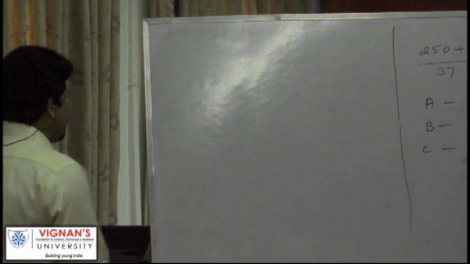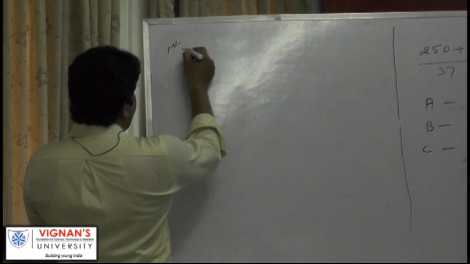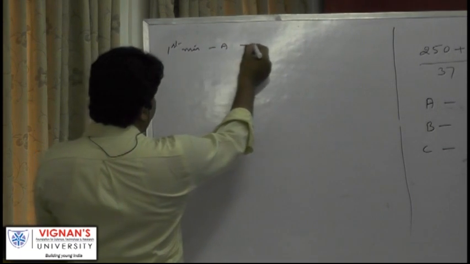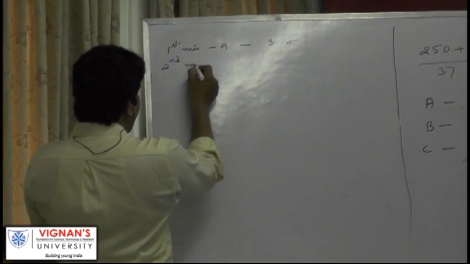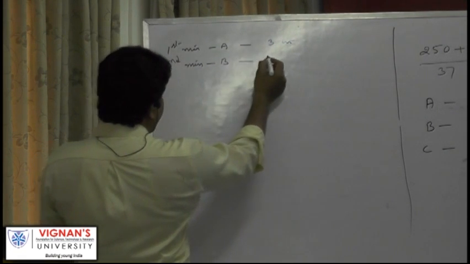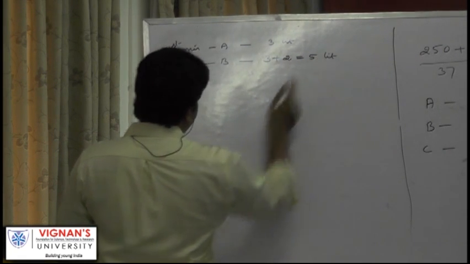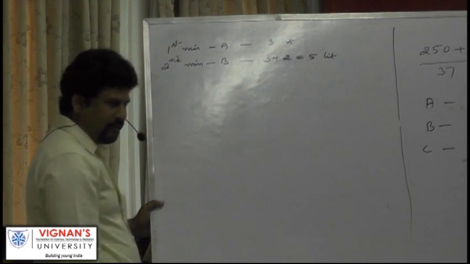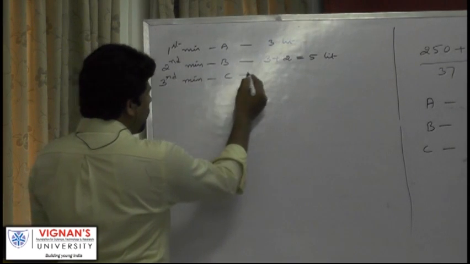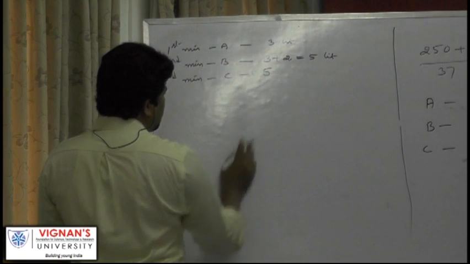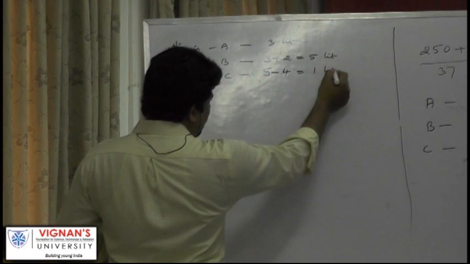Now if A is opened for 1 minute, how many liters can it fill? First minute, it is A, fills how much? 3 liters. Now, second minute, it is B, it fills, already 3 was there, 3 plus 2, total 5 liters. Now, third minute, C is open. Now 5 liters is already there in the tank. Now it empties 4. Net effect is 1 liter.